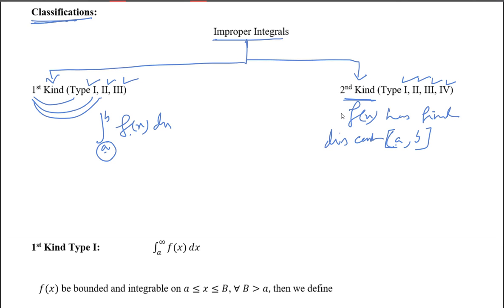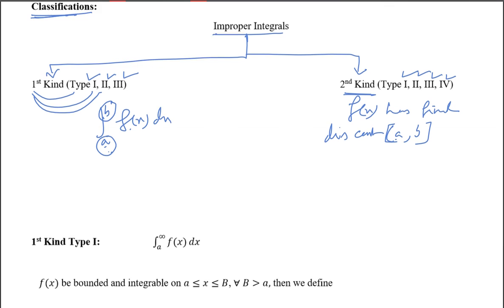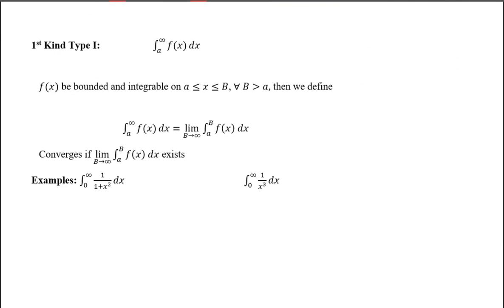We will classify one by one, just briefly. If b is plus infinity, then it is type 1. If both are minus infinity and plus infinity, then it is type 3. So first we define first kind, type 1.